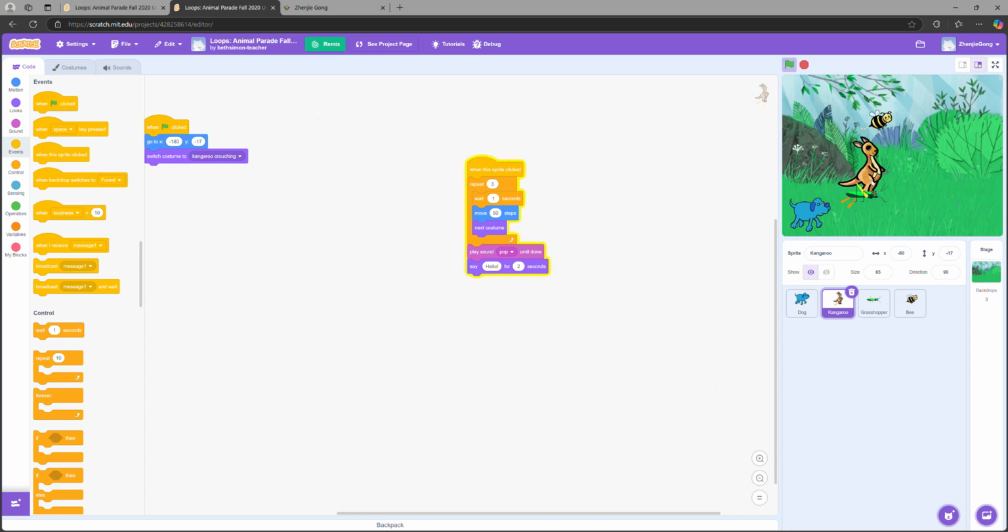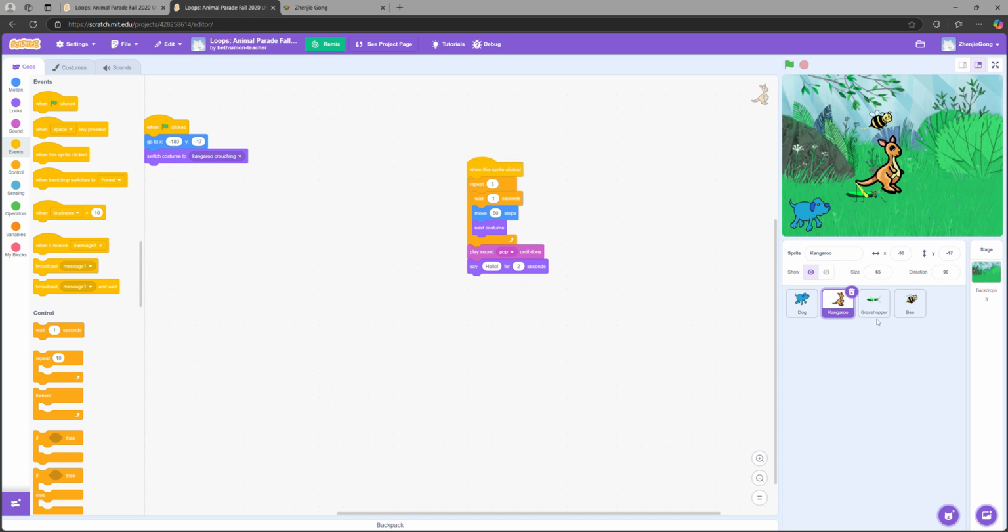So you can see the kangaroo jumps 3 times and says hello. My instruction is to do this. First, when the kangaroo is clicked, it will repeat 3 times the combo: wait for 1 second, move 50 steps, and next costume. And then play sound boing until done and say hello for 2 seconds.